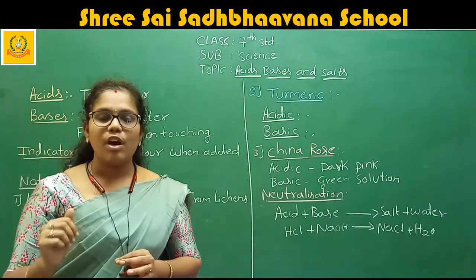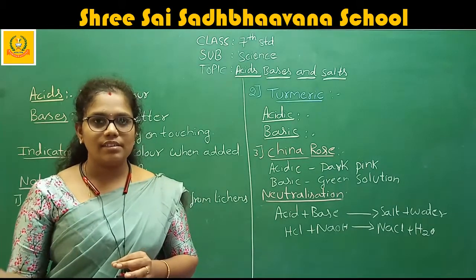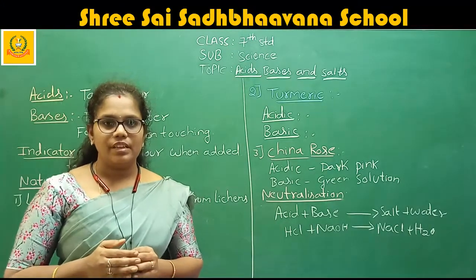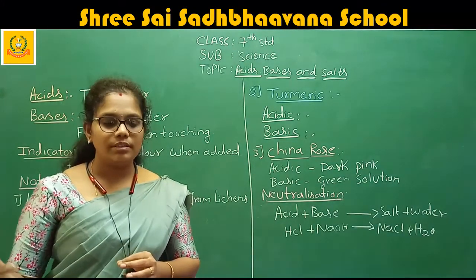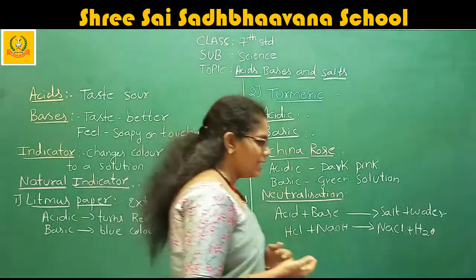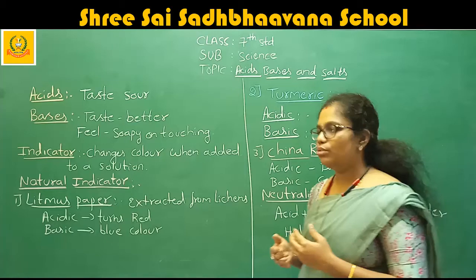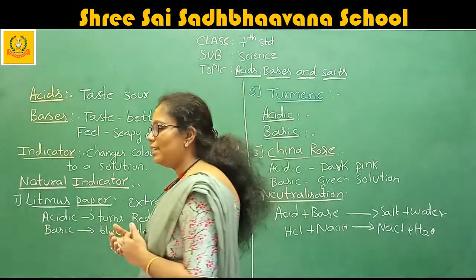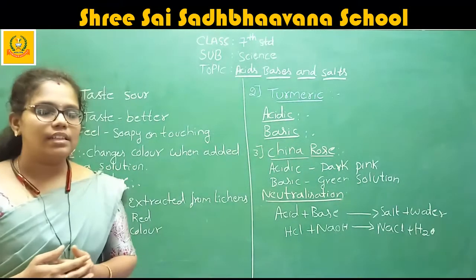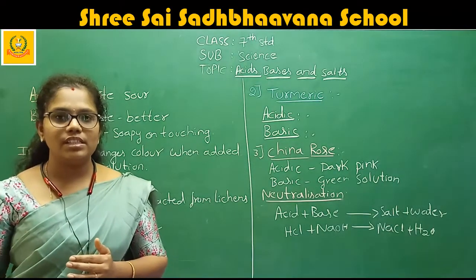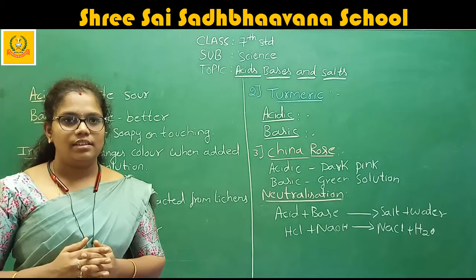Then you can ask, ma'am, how can we recognize that these are acids? By using indicators. We cannot recognize the strongest acids by tasting, so we use indicators to identify which is the acid and which is the base.